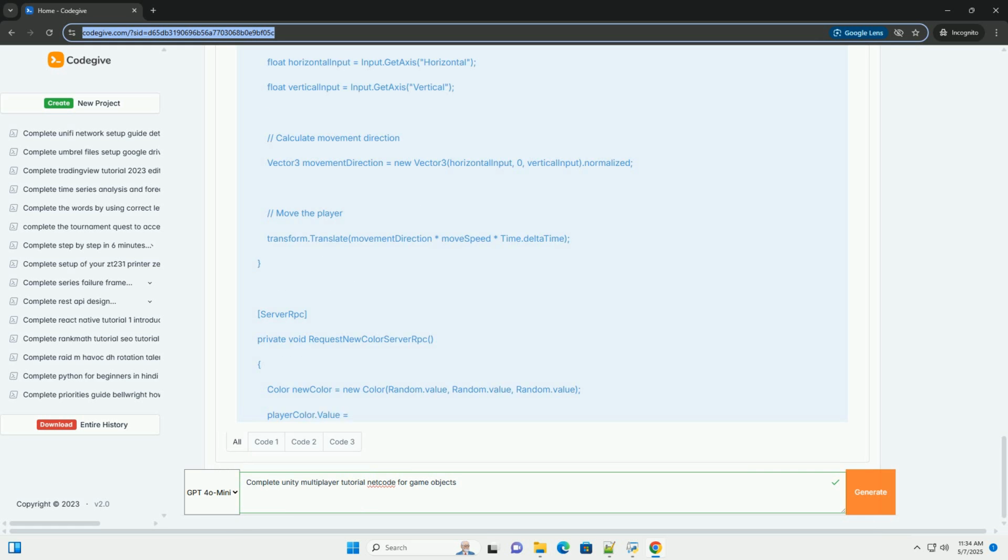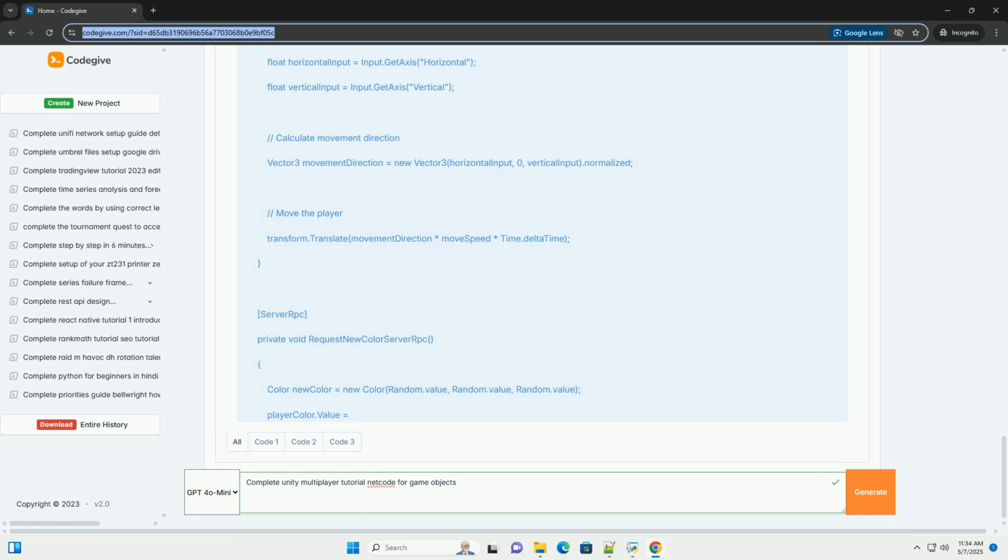Part 5, Networked Variables and RPCs, Remote Procedure Calls. 1. Network Variables. Used to synchronize data between the server and clients. Changes made to a network variable on the server are automatically propagated to all connected clients. Common types: NetworkVariable int, float, bool, string, Vector3, Quaternion. Example, syncing player color.